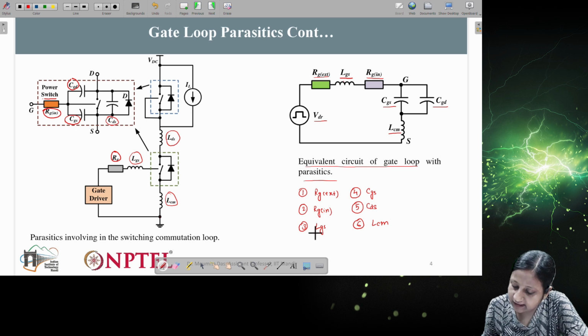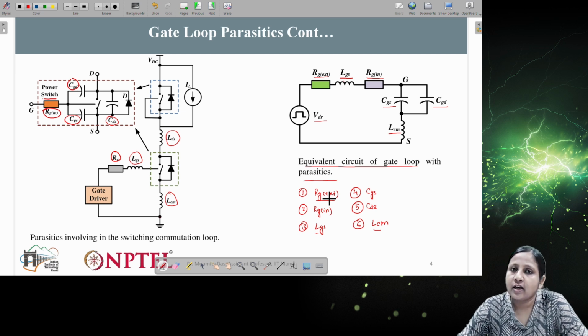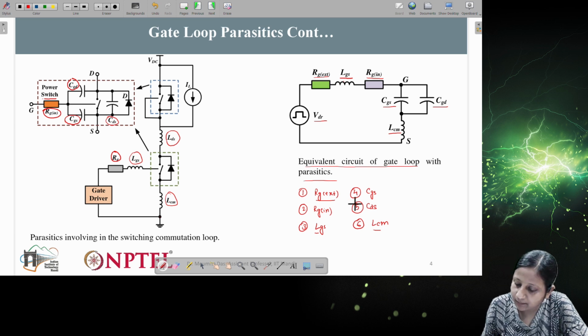Okay, so both these inductances depend upon the layout design part. So there we can see the optimization in the layout design, how we can reduce these values. RG external we can connect based on the device information given in the datasheet, and also how much we can connect so that we don't affect the switching speed. And the other 3 parameters come with the switch. So we have to select a switch that has suitable parasitic parameters for the particular application. Okay.